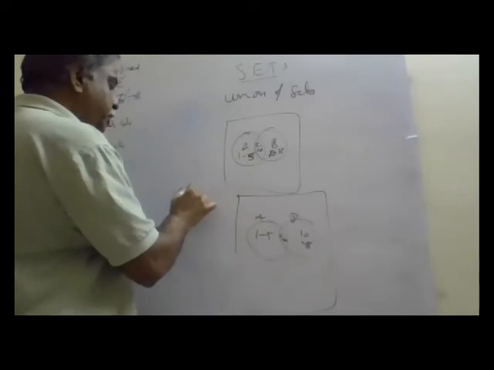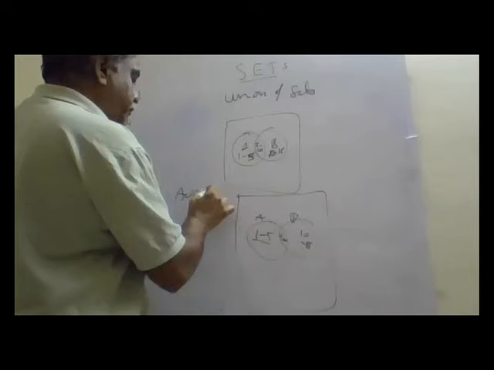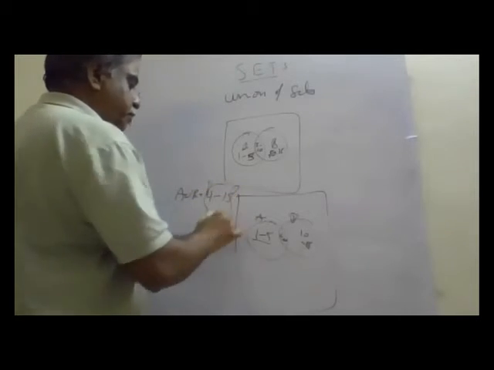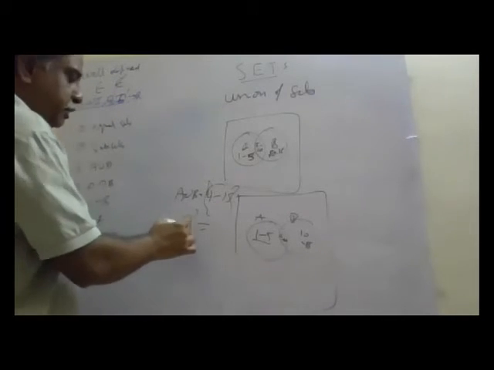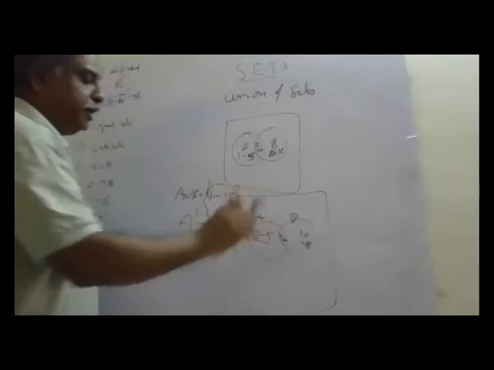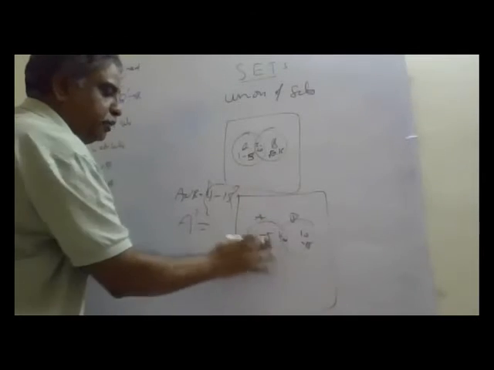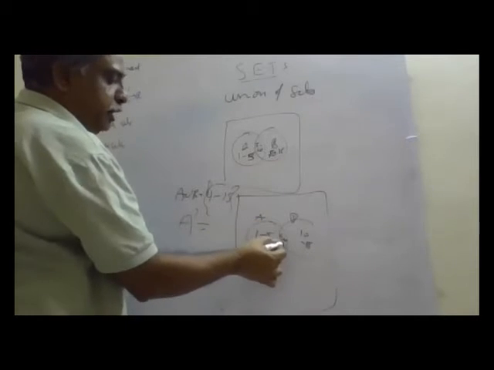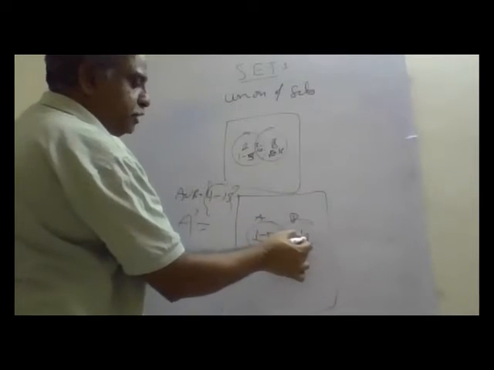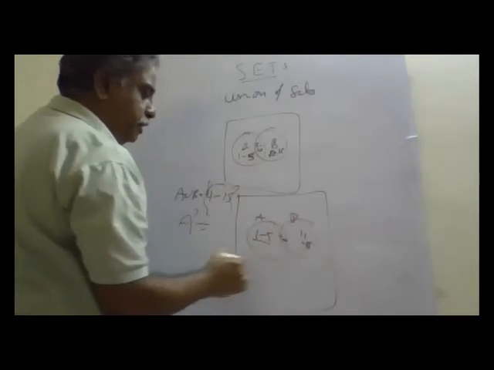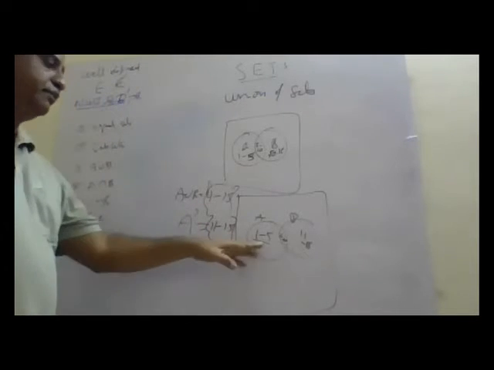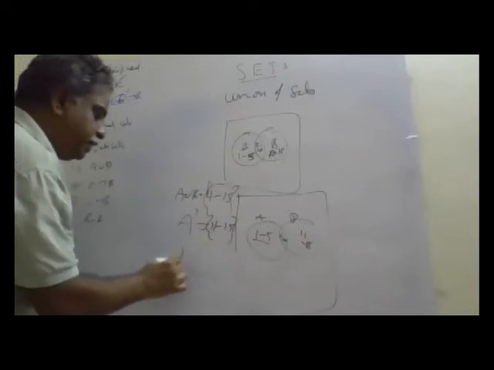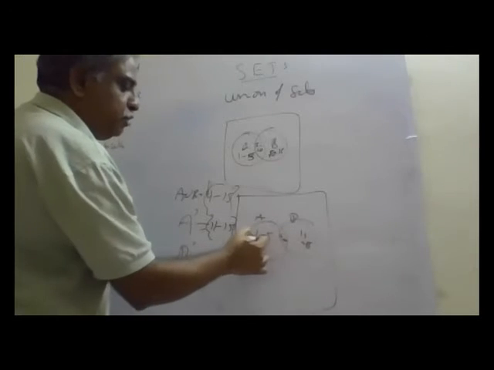So what is A union B? It is 1 to 15. Now we are understanding what is A dash. What is A dash? A dash means which is not in A. Which is there in the universal set but not in A. We can say up to 10 is A. So A dash is 11 to 15. A dash means not of A. What is B dash? B dash is 1 to 5.